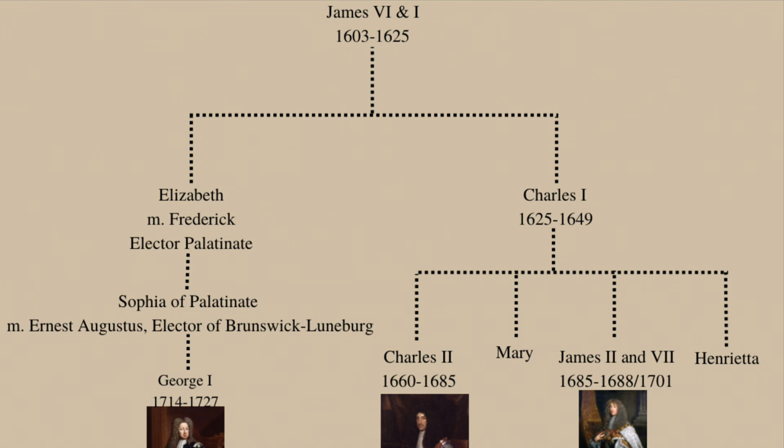If we look back at the family tree, Charles I had a sister named Elizabeth, who married Frederick, Elector Palatine. They had a daughter named Sophia, who married Ernest Augustus, Elector of Brunswick-Luneburg. Sophia was named Anne's heir, but she died shortly before Anne did, so her eldest son George became the heir. In 1714, Anne died, and George succeeded as George I of Great Britain and Ireland. He was also the King of Hanover.